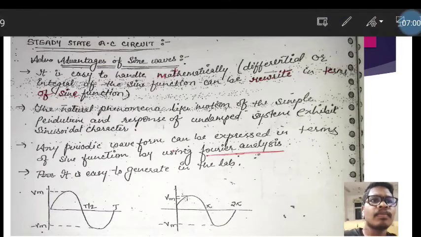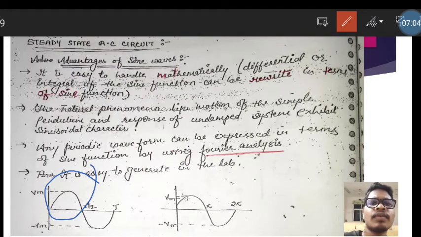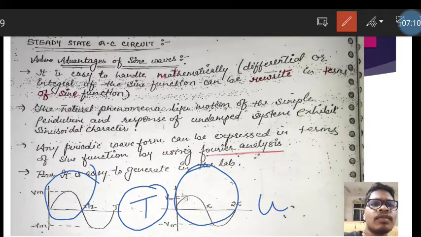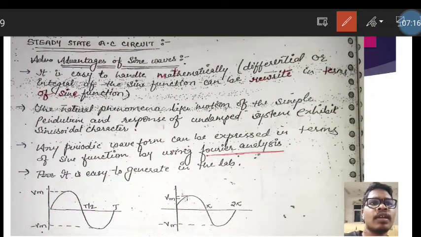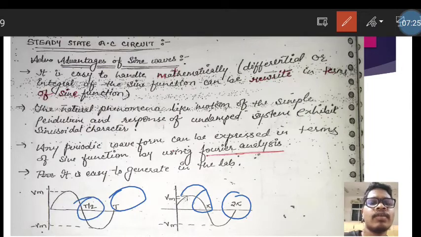So see, this is one figure with respect to the time period T, but this is another figure with respect to omega t. I have already told you how omega t is formed, with the time duration pi and 2 pi, and T formed as T by 2 and T, so no need to describe again.